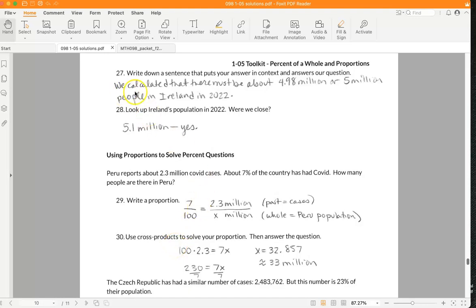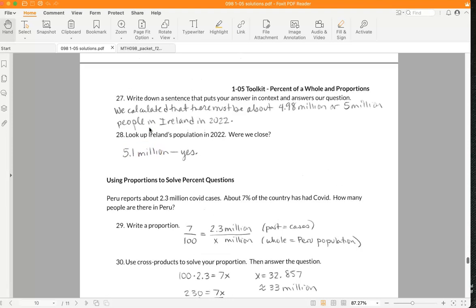I often ask you to write your answer in a sentence, and here we can say that we calculated there must be about 4.98 million or 5 million people in Ireland in 2022. When I looked this up, I got 5.1 million, and I'm not going to worry about the difference there.